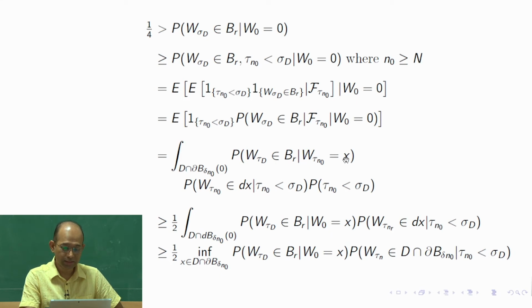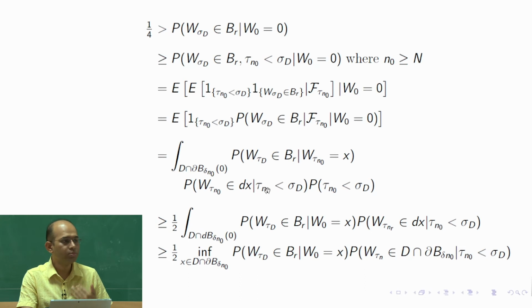So now it is just W_{tau n naught} equal to x, where x is a vector in d-dimensional space, and the law is W_{tau n naught} in dx. This is just a notation to show that I am picking up the distribution measure of W_{tau n naught}, given W_0 equal to 0.